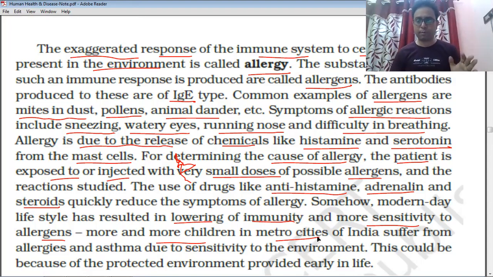That is the most important aspect of allergy, which is very, very important in our NEET syllabus, right? So you understand what type of MCQ questions come from that point.